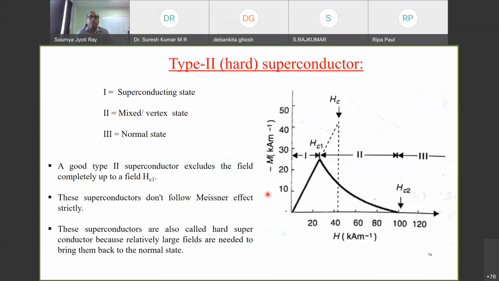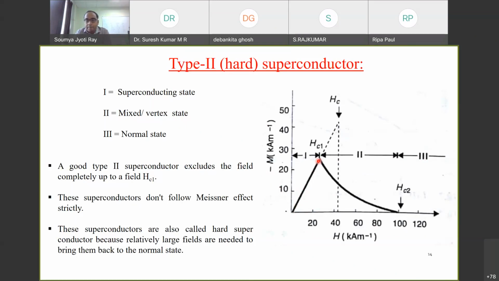Now, if we look at the type 2 superconductors, we get a different kind of phase diagram here. If I look at the M versus H graph, there are three different regions: region 1, region 2, and region 3. In region 1, this type of material shows Meissner screening, that means perfect diamagnetism, or the magnetic flux is getting repelled from the material.